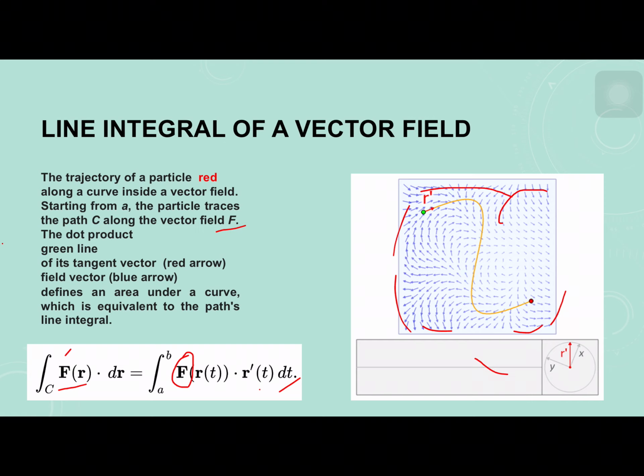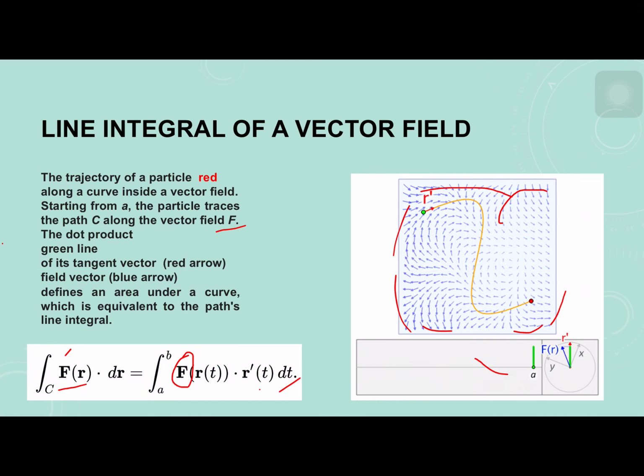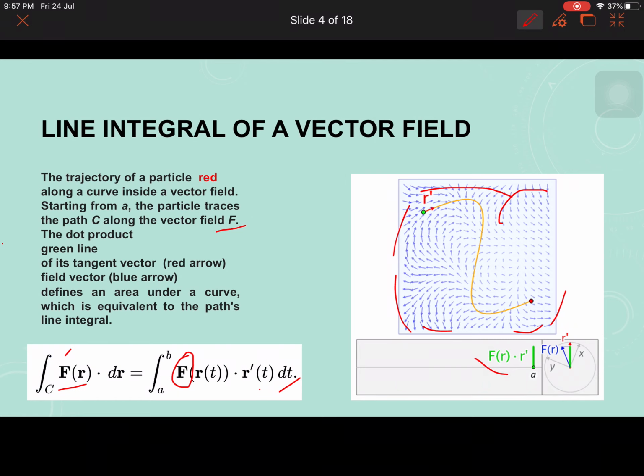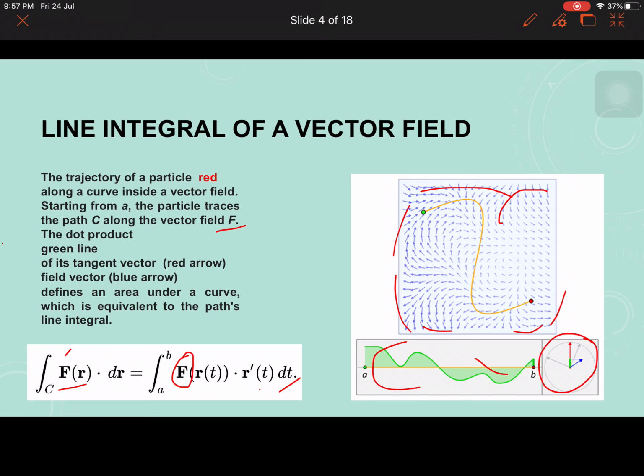See, my dear friends, here you can find how it is changing. So the rotation is changing. Okay, so that is it.